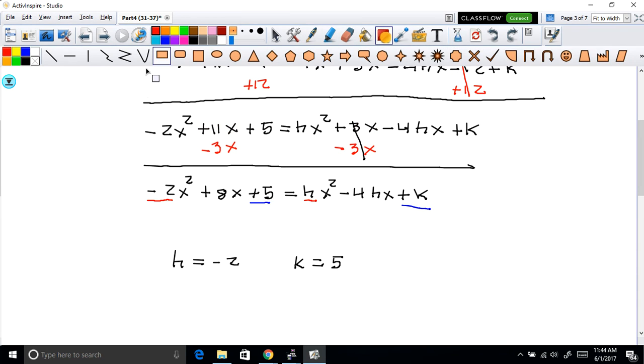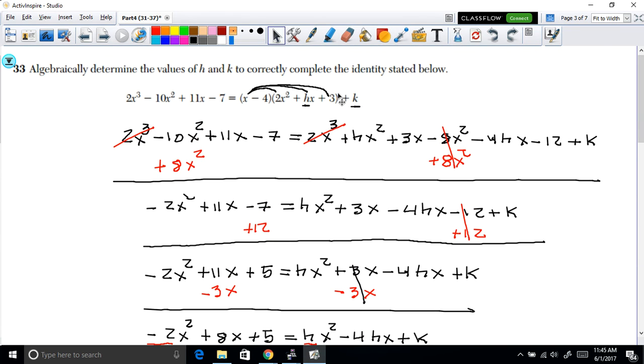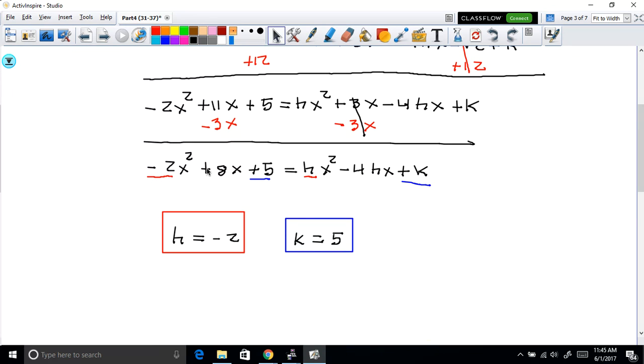And that's pretty much our answer here. h has a value of negative 2, and k has a value of 5. And again, all we did was look at the right side, distribute, and work it out. We want to make it as simple as possible so we can have it in this form. And then after this, all you have to do is look at the coefficients.